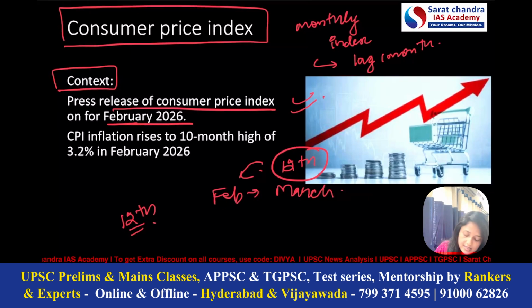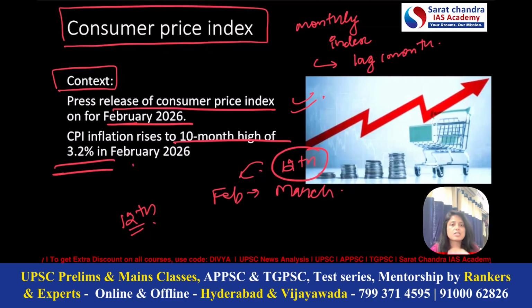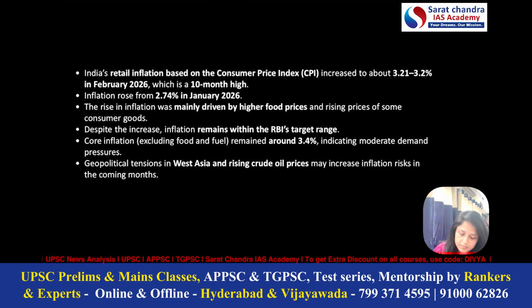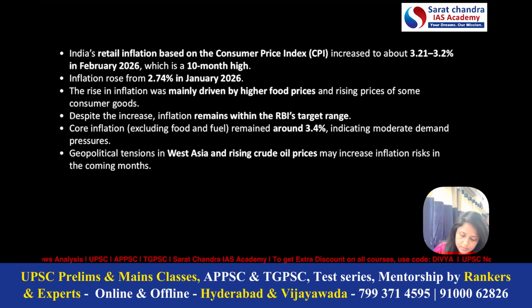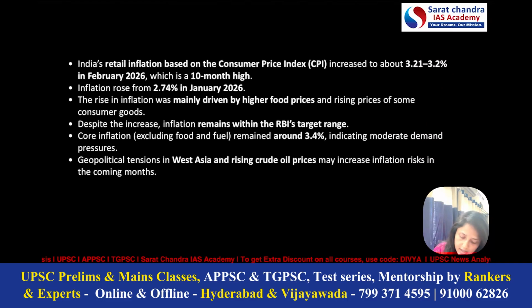Second context is CPI inflation rises to 10-month high of 3.2%. Since CPI includes various volatile items also, like food items, fuel items, that's why here CPI becomes important. The 10-month high or rise in CPI becomes important. So what does the news say? The news says here the CPI is at around 10-month high. So that's why this becomes important.